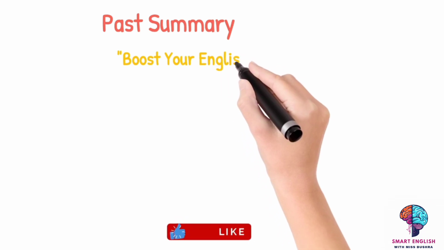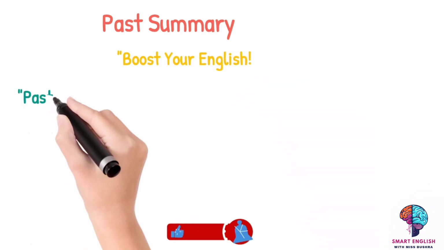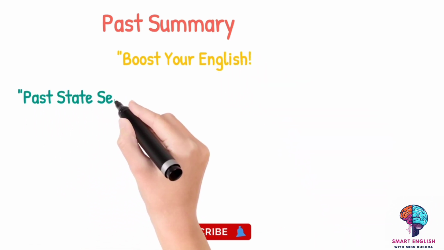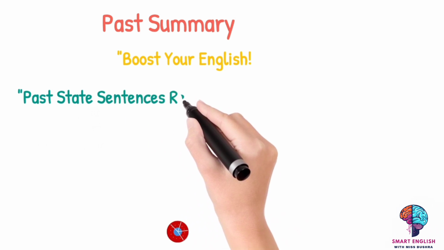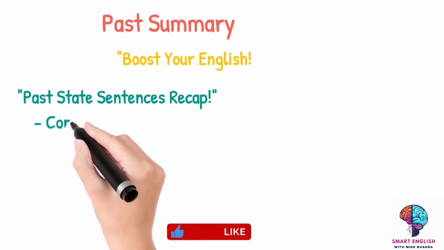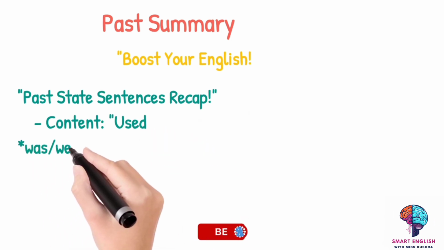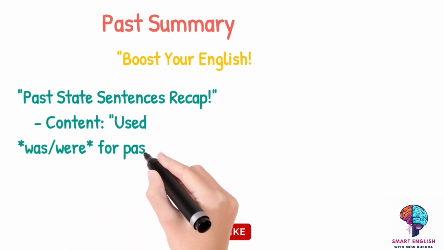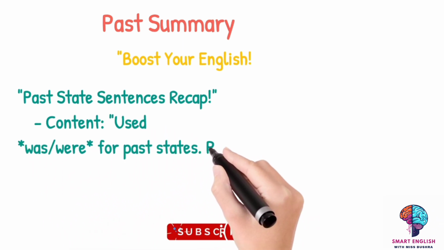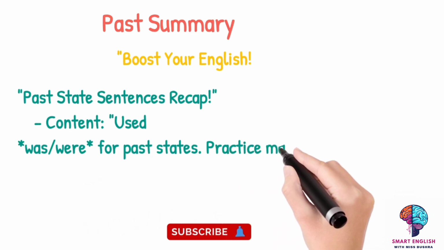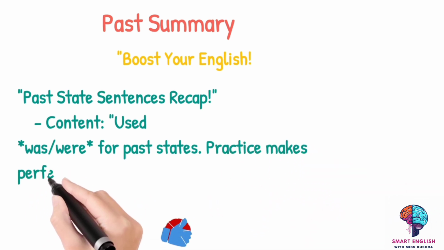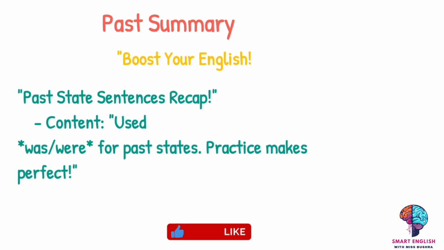Let's have a quick reinforcement now. We are moving towards the revision and reinforcement. In today's class, we explored past state sentences. Let's have a quick recap. We used was and were, where to use was, where to use were. We made some affirmative sentences, negative sentences, and interrogative sentences. Interrogative sentences are the question sentences.